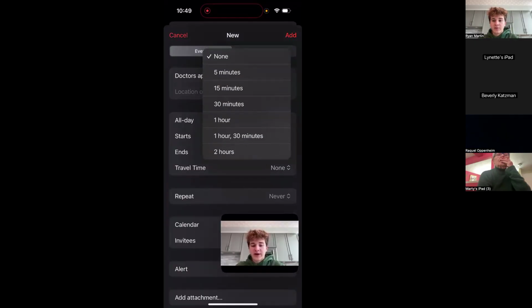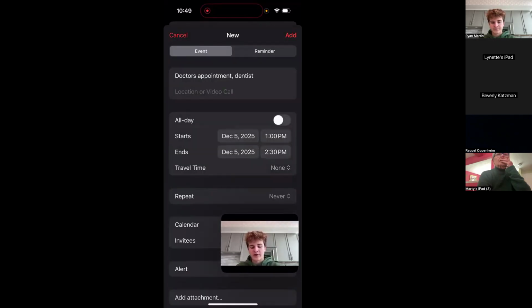Travel times, you can add a little buffer there. If you need to travel for 20 minutes to get to the dentist, 15 minutes, 30 minutes, whatever, you can add that on there.